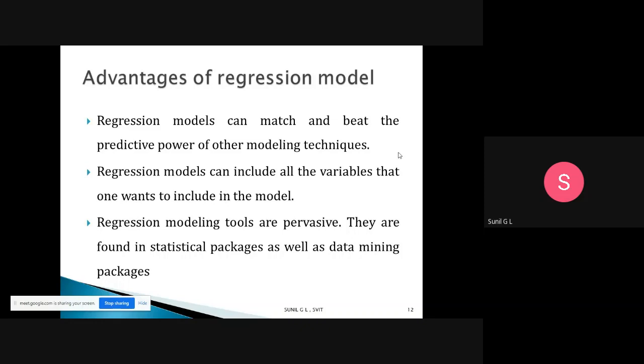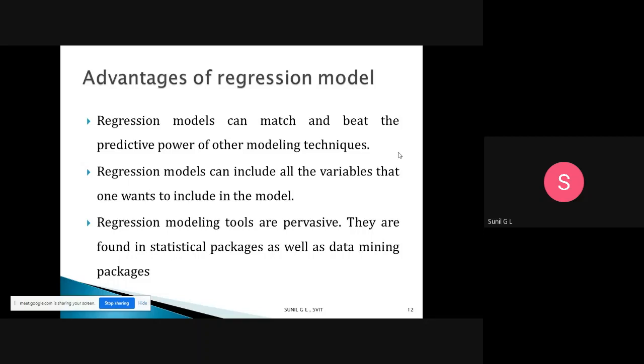Then, regression modeling tools are pervasive. A lot of regression models and tools are available in the real world, and you may select any of them. They are found in statistical packages as well as data mining packages. It may be in the Anaconda framework, so in Python you can use it, or in R programming.